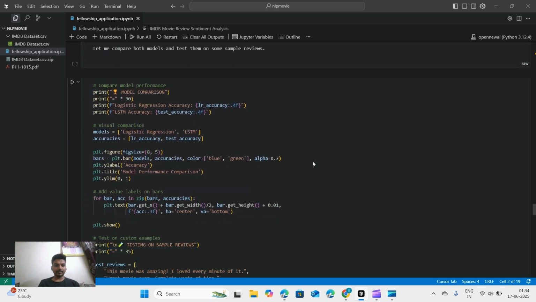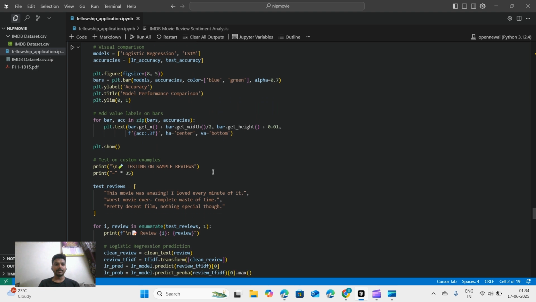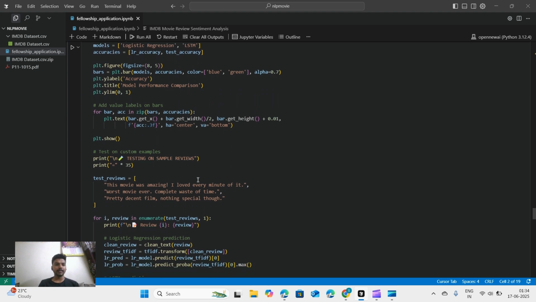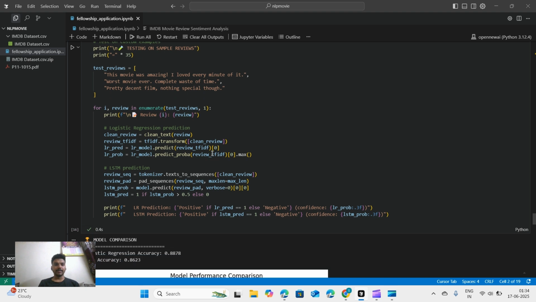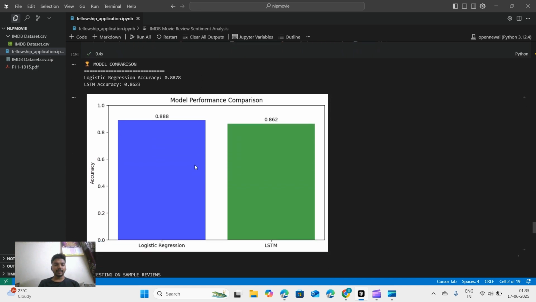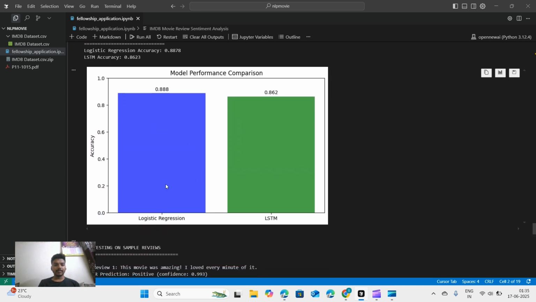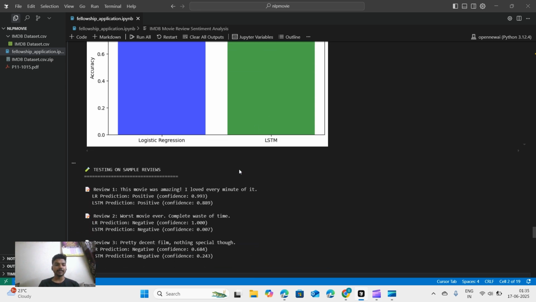Okay. And finally, I've added the comparison between the logistic regression and the LSTM. And I have given some test reviews for it. And here you can find that the model performance for logistic regression is 0.888, which is 88.8%, and with the LSTM it is 86.2%.